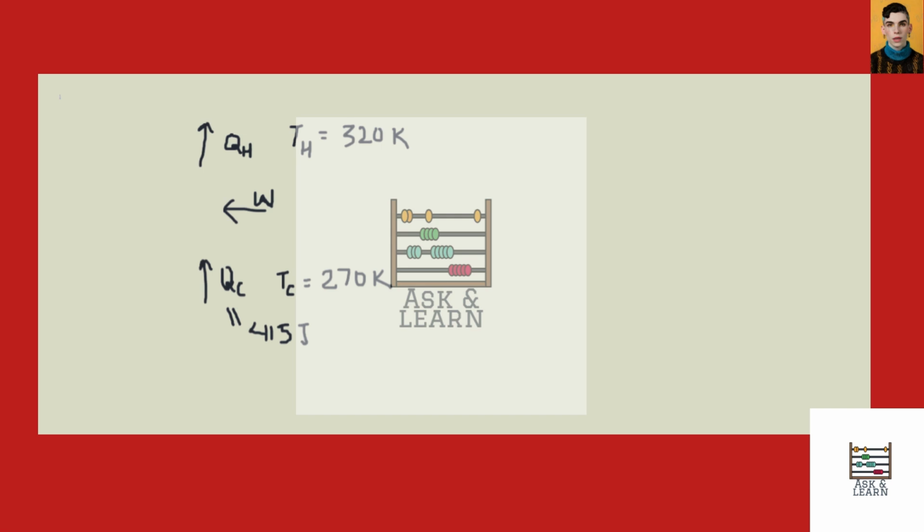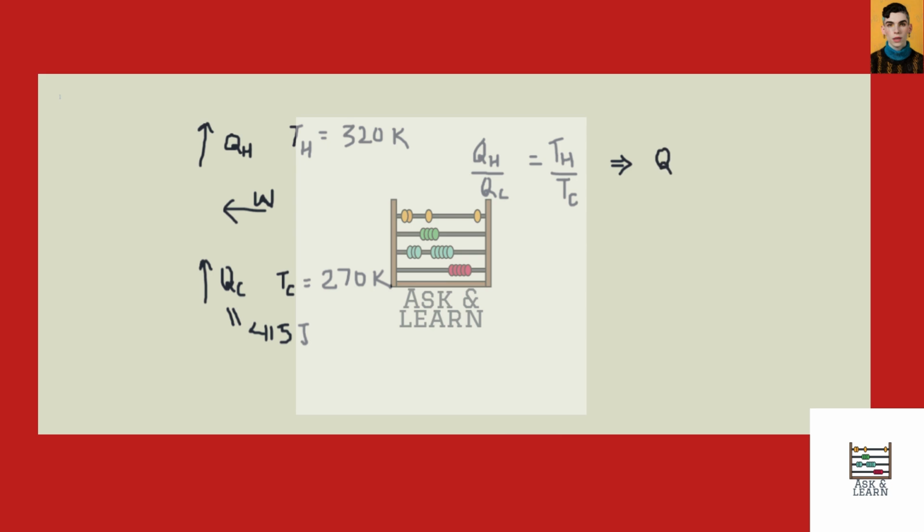So what is QH? We can simply use the ratio of QH and QC to be equal to the ratio of hot reservoir to cold reservoir temperature. These are all in magnitudes, so you don't need to worry about signs.